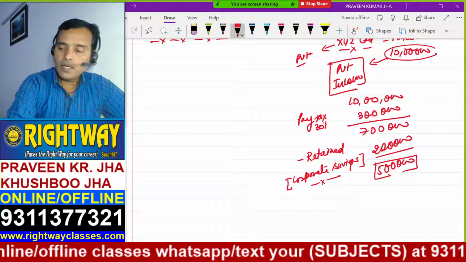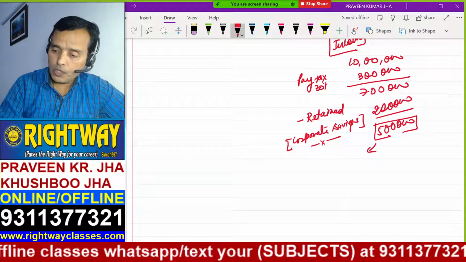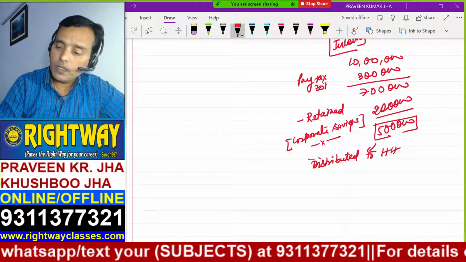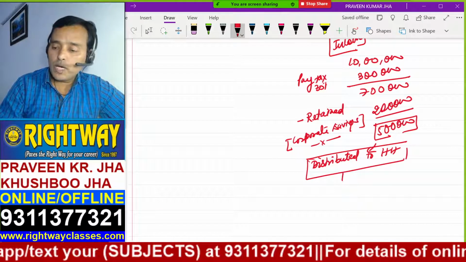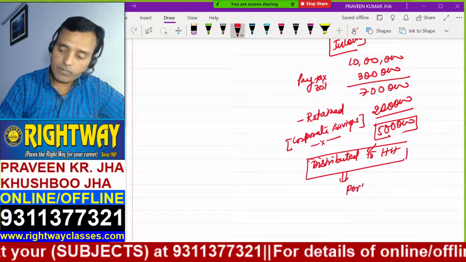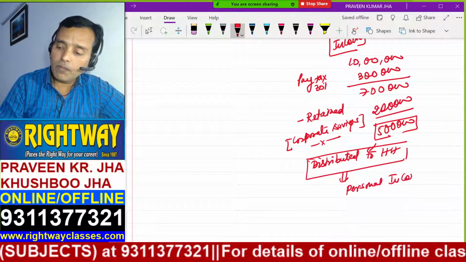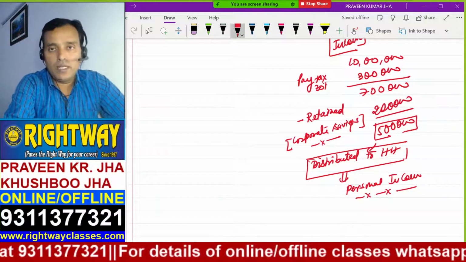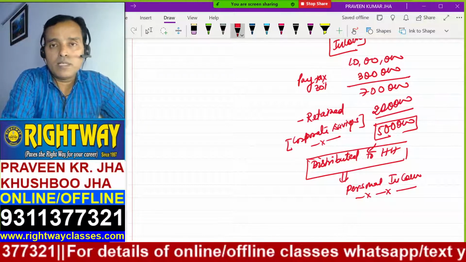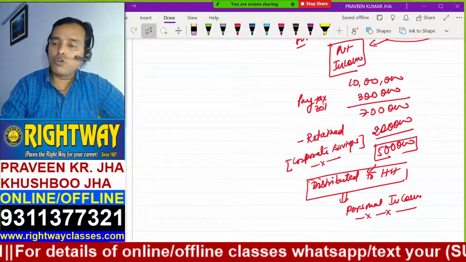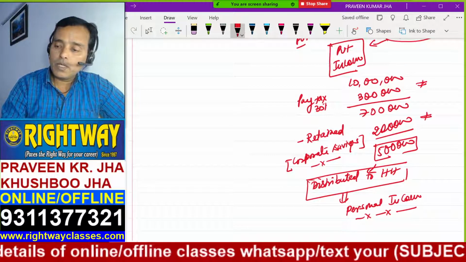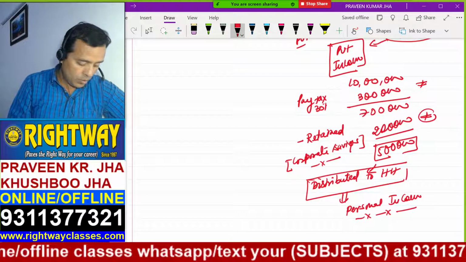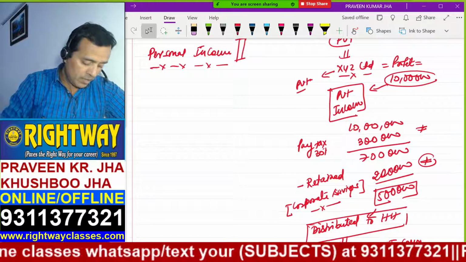This 5 lakh will be distributed to households. This is called personal income: whatever money households get in their hand lastly. Some of the money has been paid to the government as tax, some has been kept by the company as savings, and lastly whatever is left has been distributed to the household. So this is personal income.